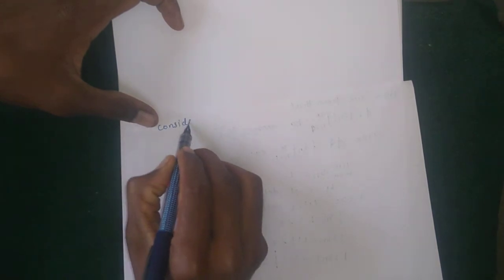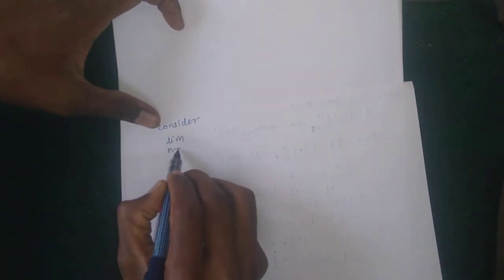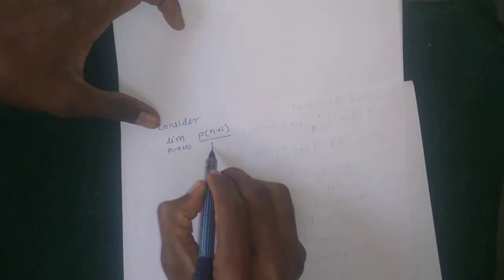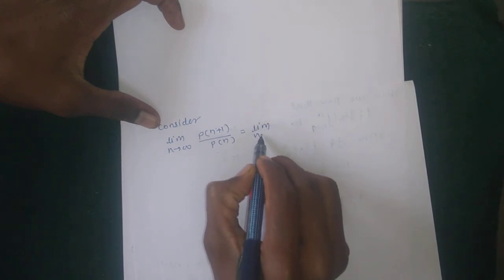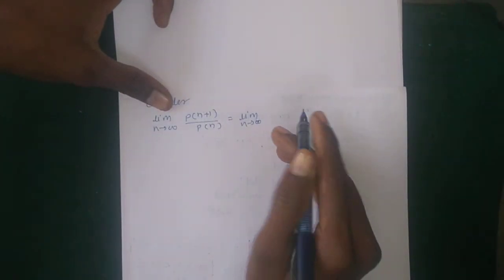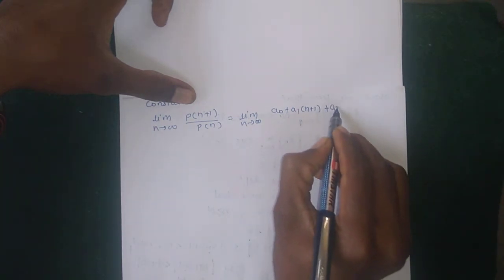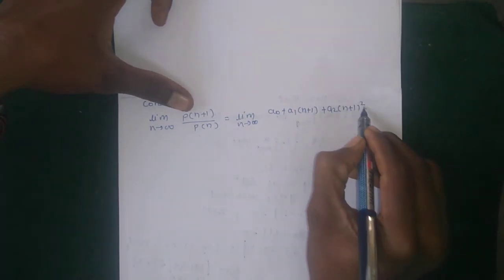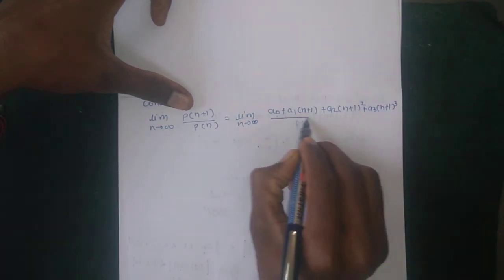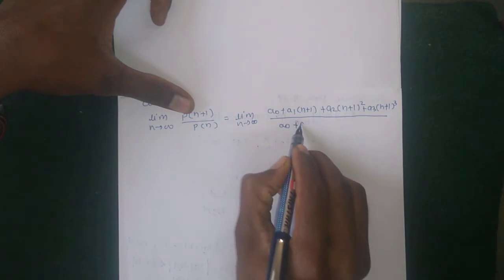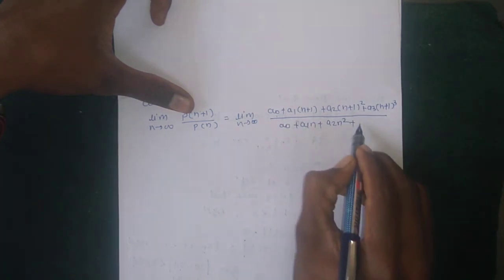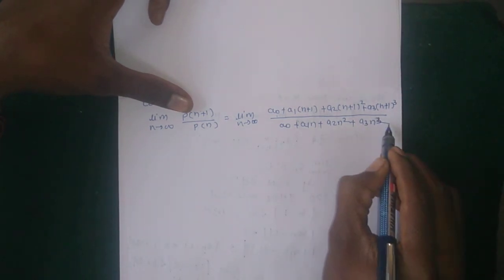Then consider limit n tends to infinity, P of n plus 1 divided by P of n, which is equal to limit n tends to infinity, putting the values: a naught plus a1 into n plus 1 plus a2 into n plus 1 square plus a3 into n plus 1 cube, divided by P of n, a naught plus a1n plus a2 n square plus a3 n cube.